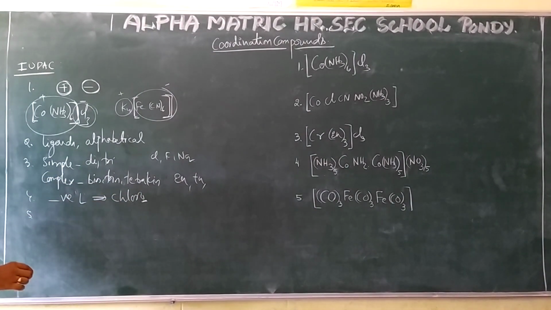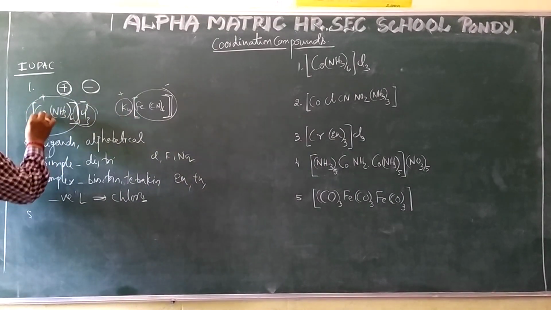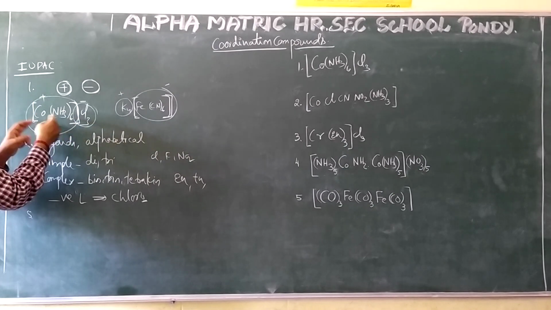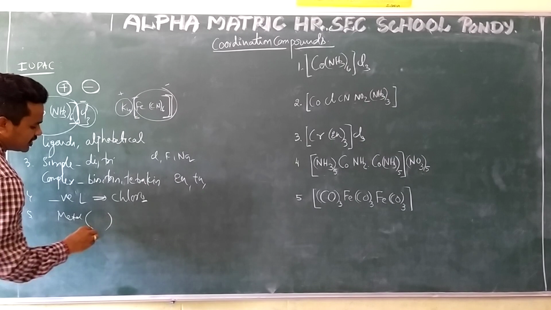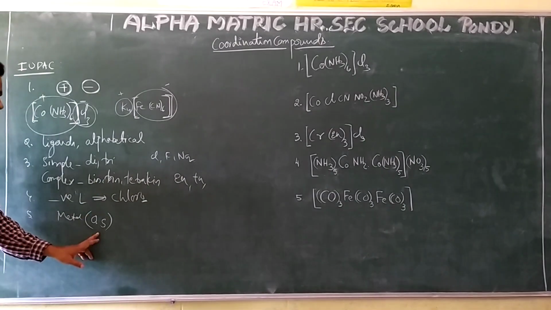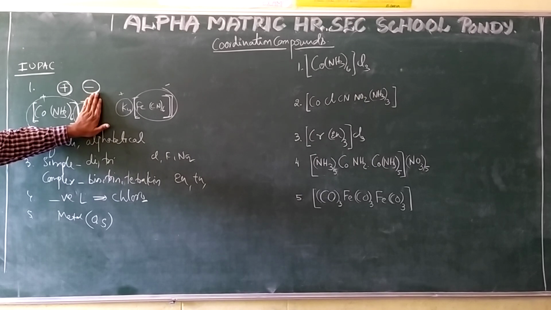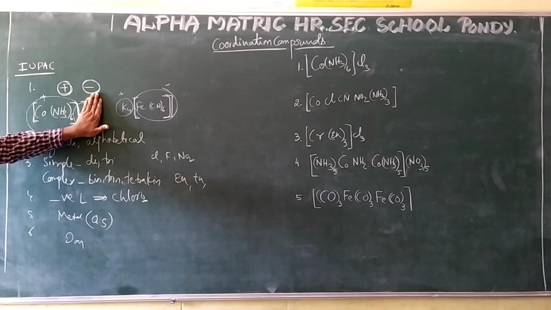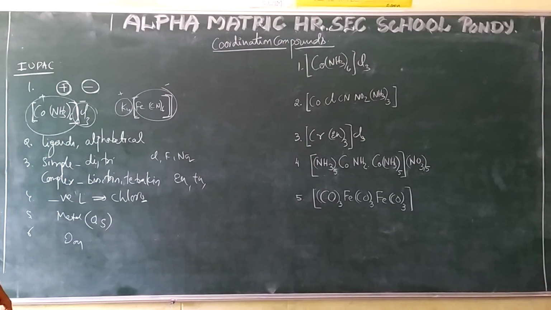And what comes after that? When I am writing the name for this coordination entity, after the ligands, the metal will come. When you write the metal, the oxidation state should be in a square bracket. If it is an ion, this part is not there; at that time you mention it as an ion.